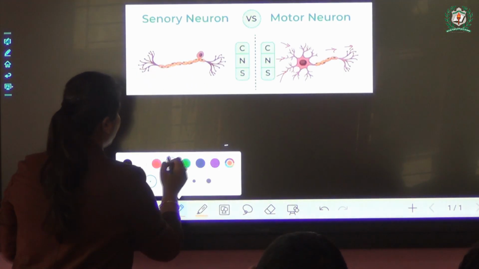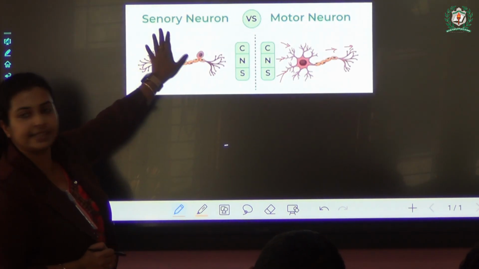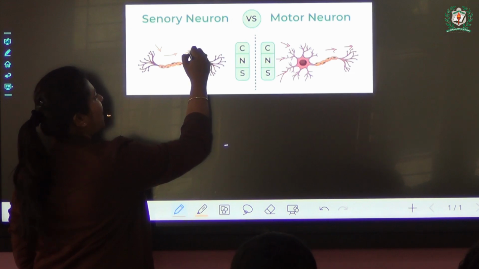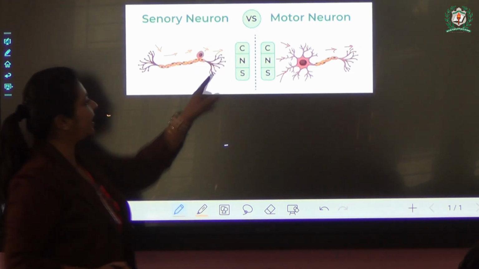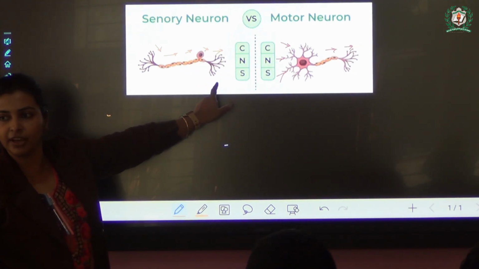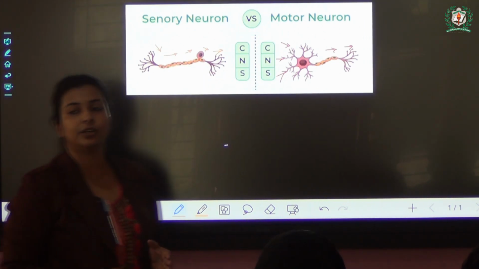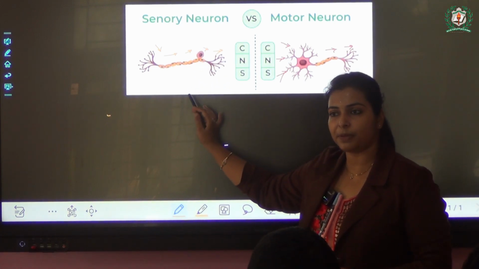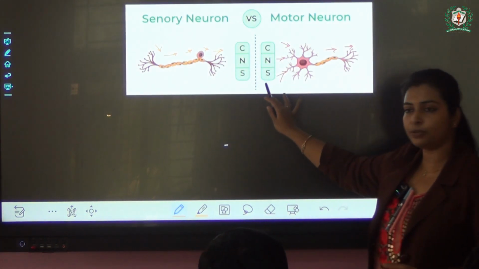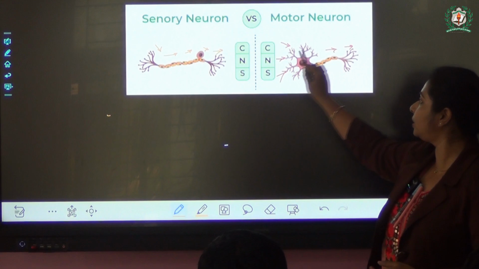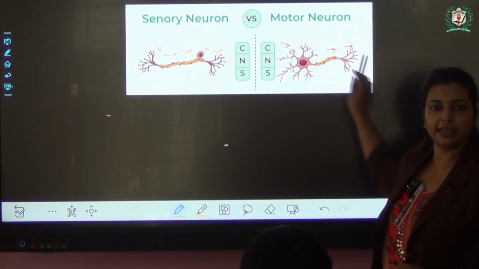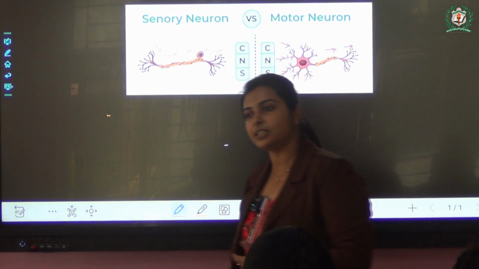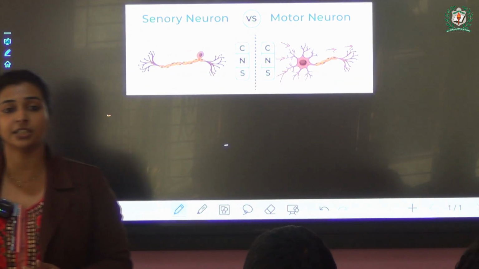Now, if we come to this one, this is the sensory. What are they doing? They are receiving impulses from various parts and they are sending it to the central nervous system. Fine. So what can we conclude? If it is a sensory one, it receives the impulse from various areas and sends it to the CNS. If it is a motor, it receives from CNS and sends it to the various parts of our body, right? So this difference is based on their function.